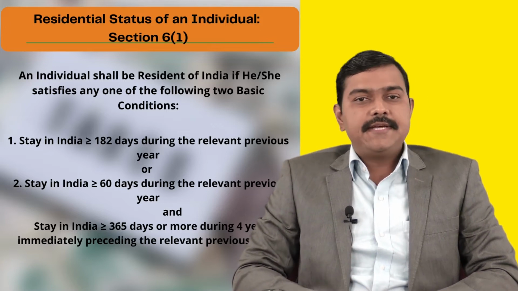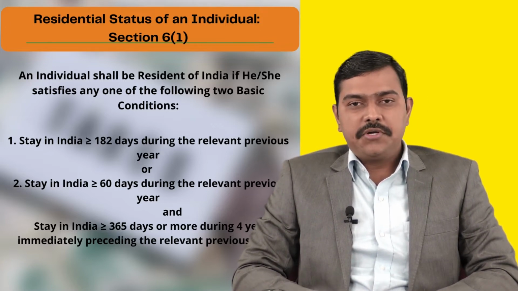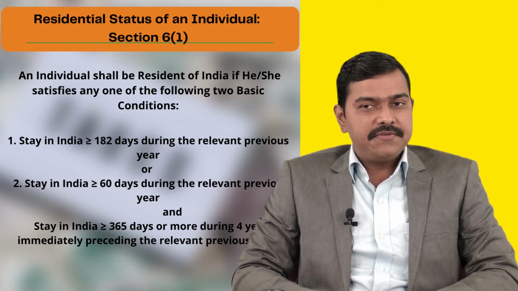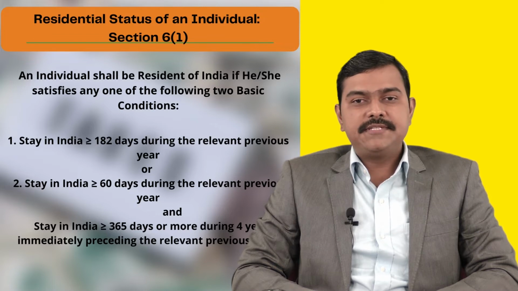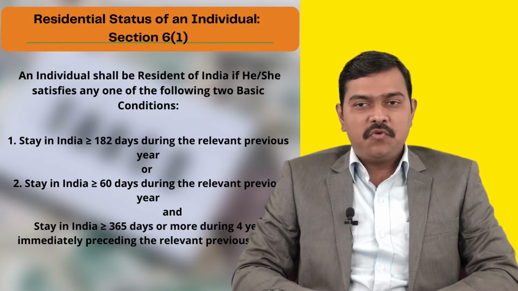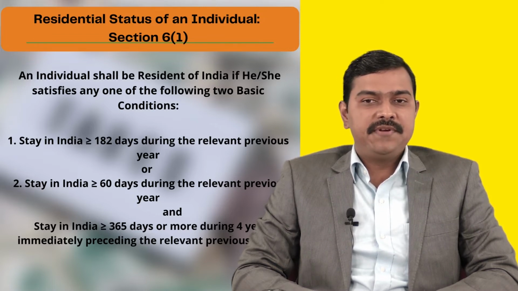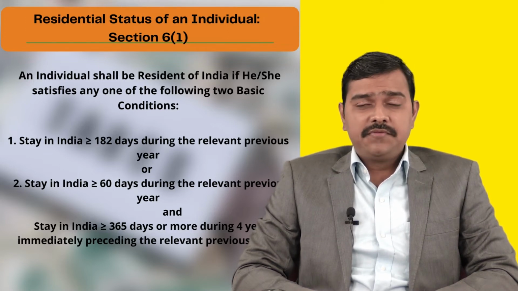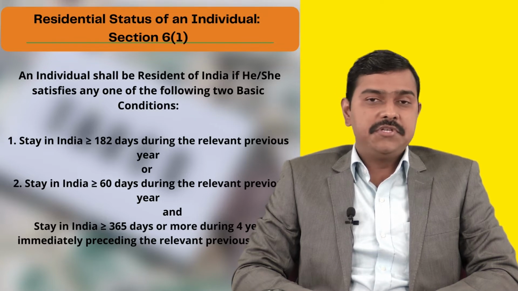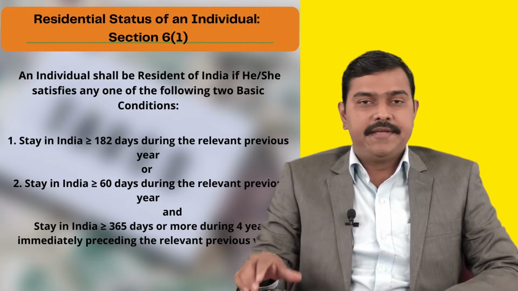If an individual satisfies any one of the two basic conditions, then the individual shall be regarded as resident in India.